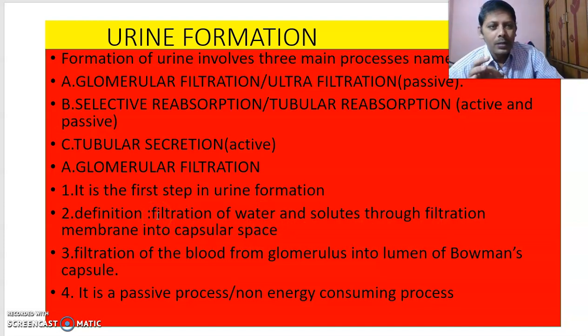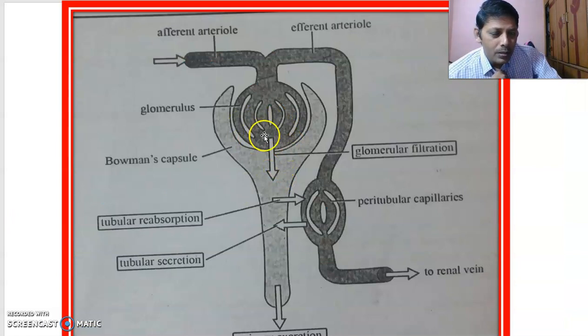In the previous parts, I described the filtration membrane structure. What are the three components of the filtration membrane? That's why, to understand urine formation, first of all you must have watched the previous videos, otherwise you cannot understand this. Filtration of water and solutes through the filtration membrane into the capsular space. I will show you that. Here there is a filtration membrane in this part, from the capillaries into this space.